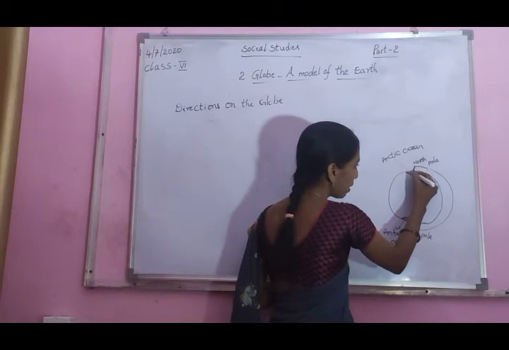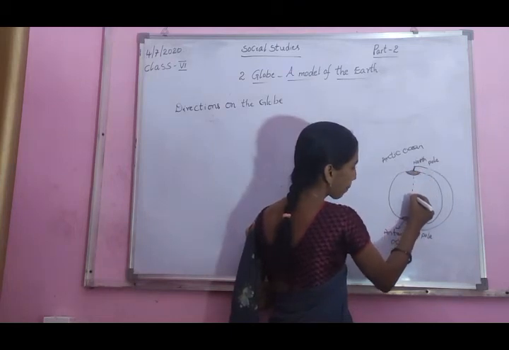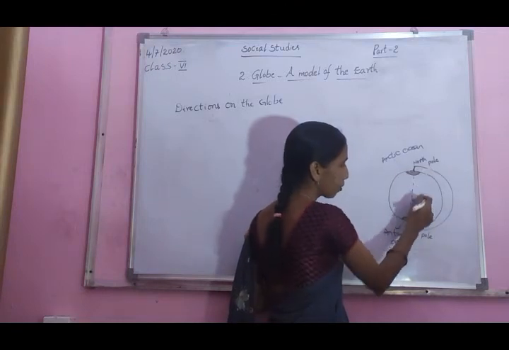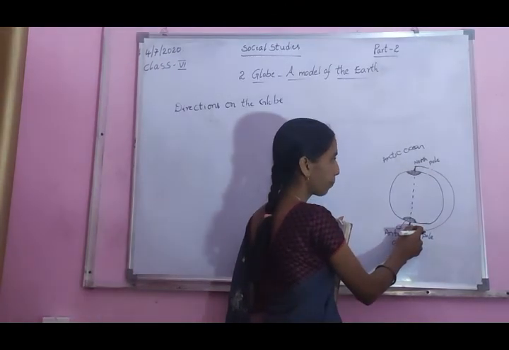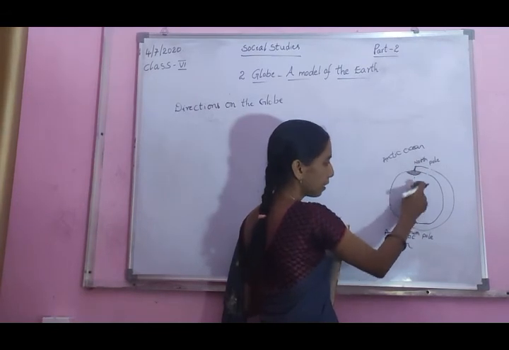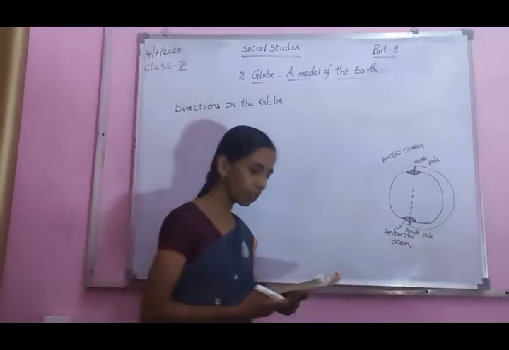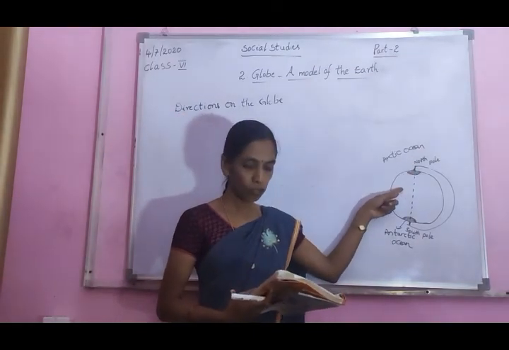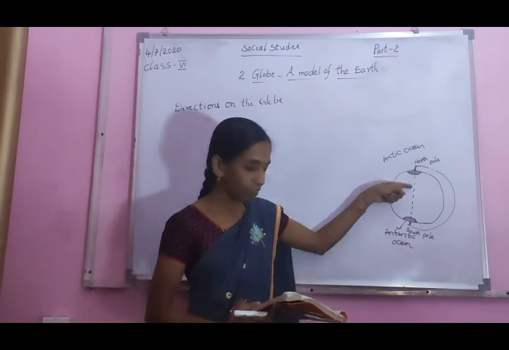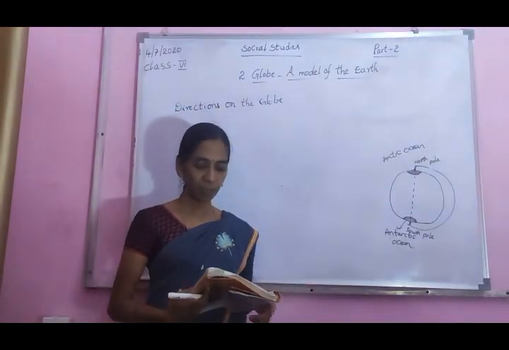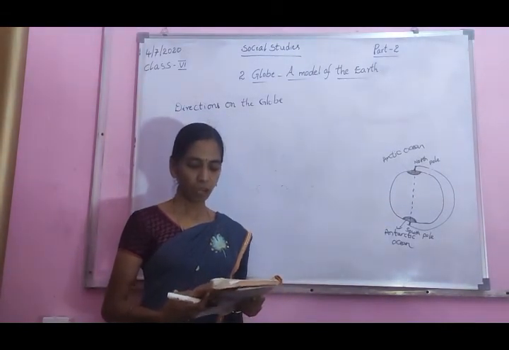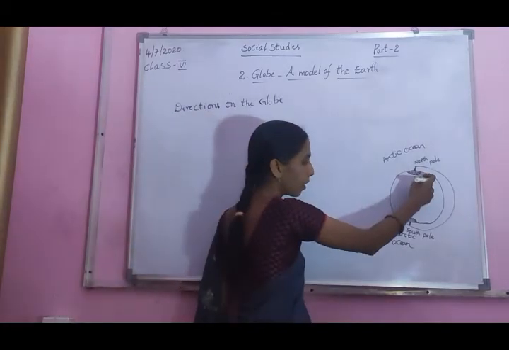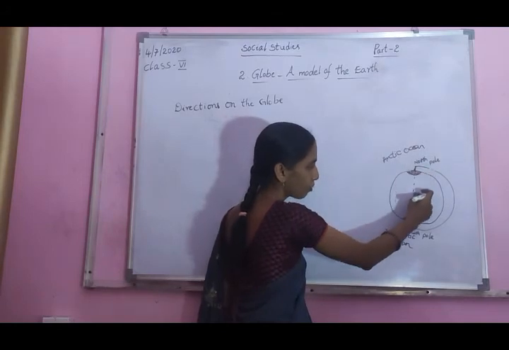Okay. This is an imaginary line. We can draw the one imaginary line from north pole to south pole. This is the interior part of the earth. If you draw an imaginary line connecting the two poles passing through the interior of the earth, it will form the axis, the line around which the earth rotates. This is the north pole and south pole. This line is joining that.